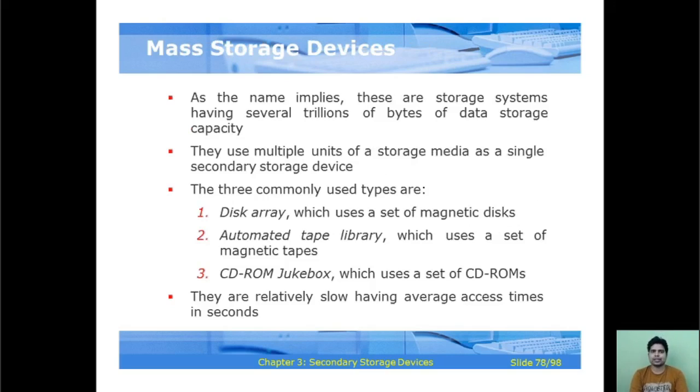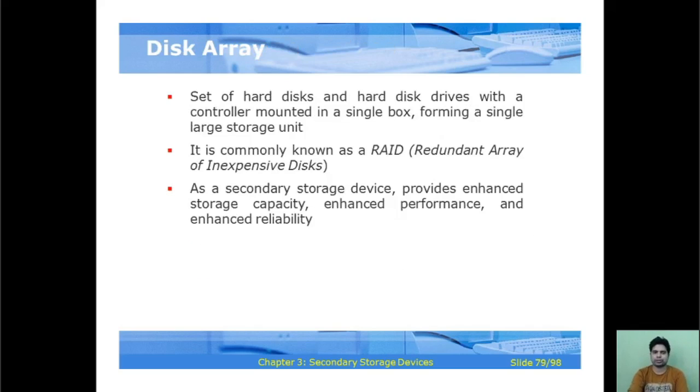Mass storage devices, as the name implies, are storage systems having several trillions of bytes of data storage capacity, and they use multiple units of the storage media as a single secondary storage device. So the three commonly used types are disk array, which is a set of magnetic disks, and automatic tape library, which uses a set of magnetic tapes, and CD-ROM jukebox, etc.